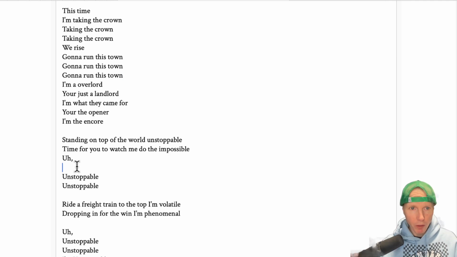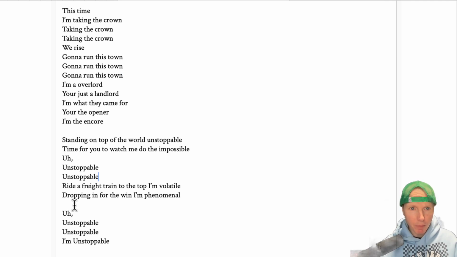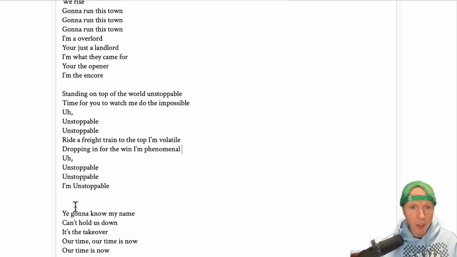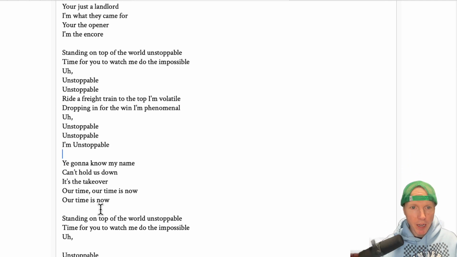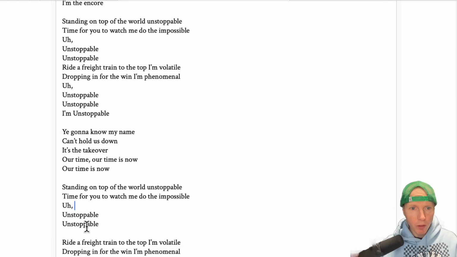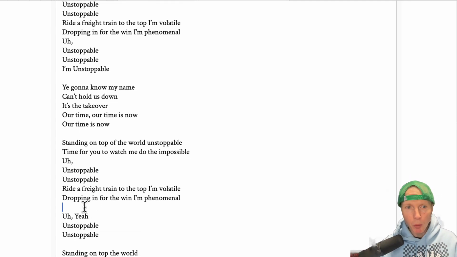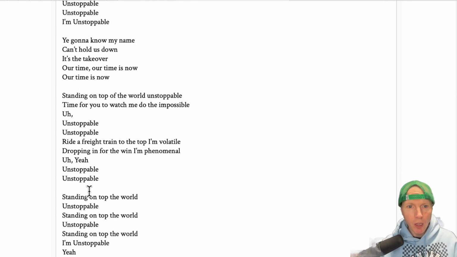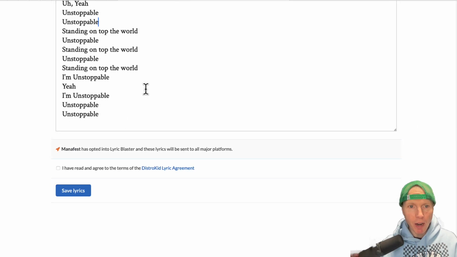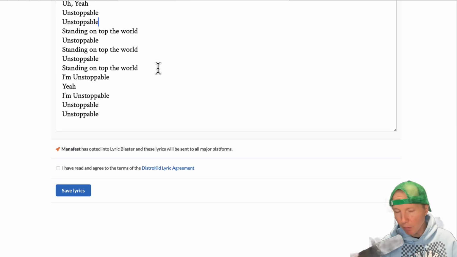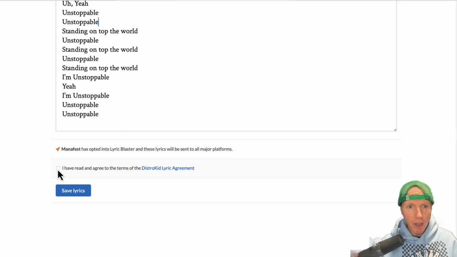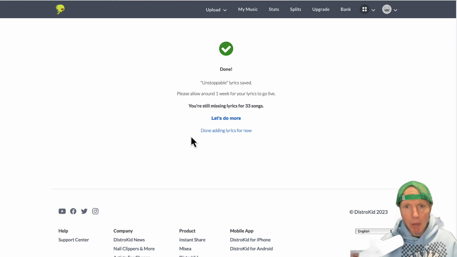Then there's the chorus, so I got to put all the chorus lines together, so there's no spaces, and then this is the bridge right here, and then we go into the chorus again, so there's only spaces between the verses, choruses, and bridges, and then you're out. Okay, so that helps for when you're syncing it, which I'll show you in a second. Then I just click here that I've agreed to the terms, and I click Save Lyrics, and then it'll take like maybe a few minutes.